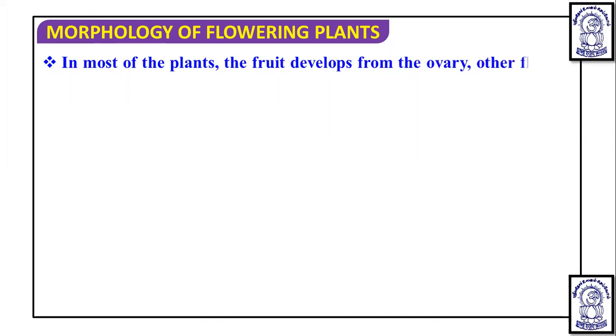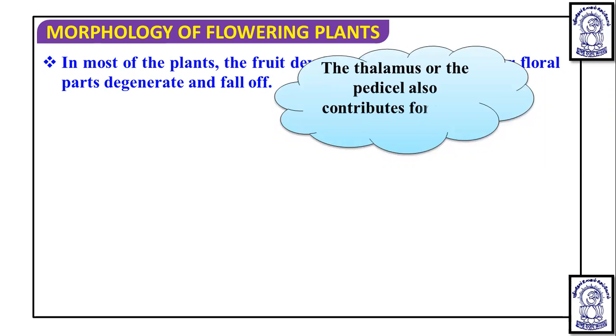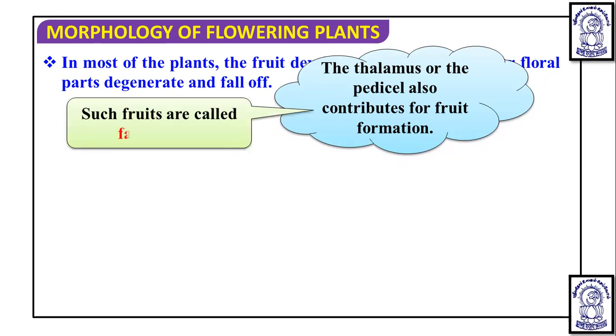Now, in most plants, the fruit develops from the ovary, and other floral parts degenerate and usually fall off. They shed off. The thalamus or the pedicel can also contribute to fruit formation. In some fruits, you will see that the pedicel or the thalamus is also involved.